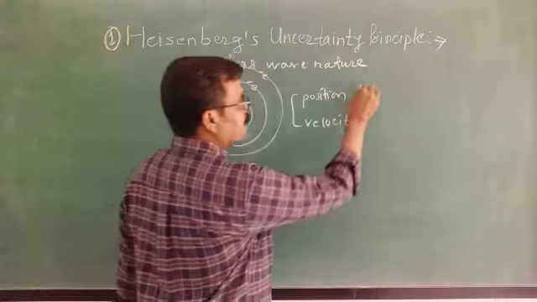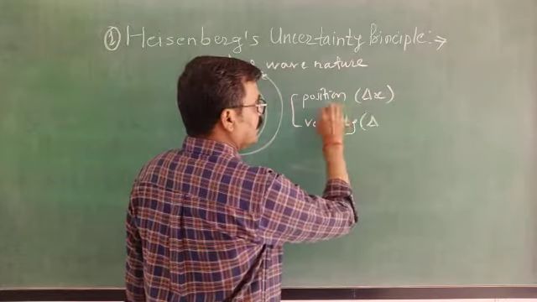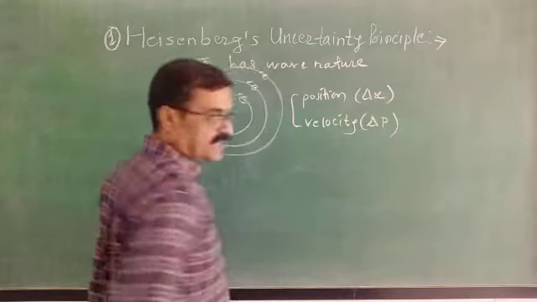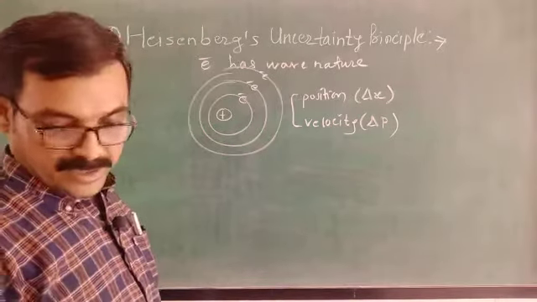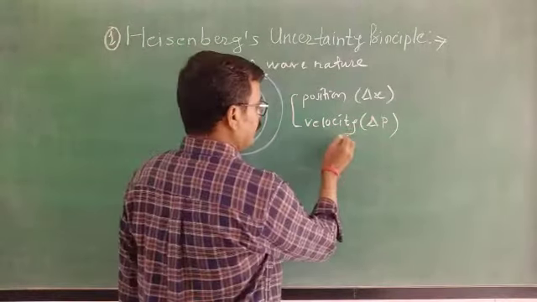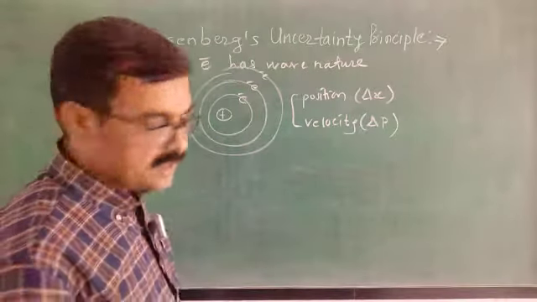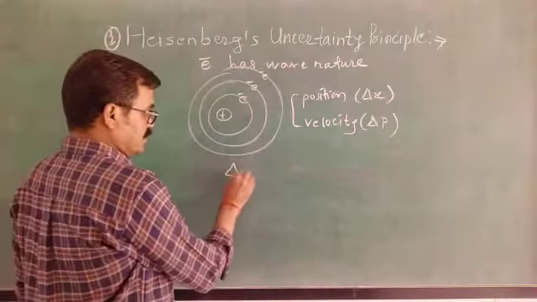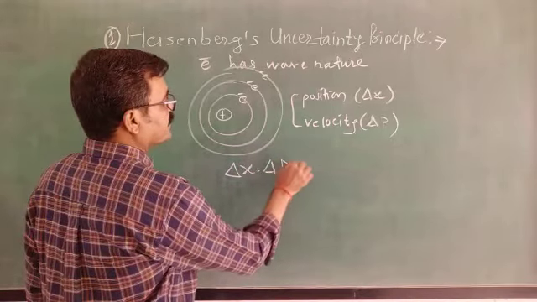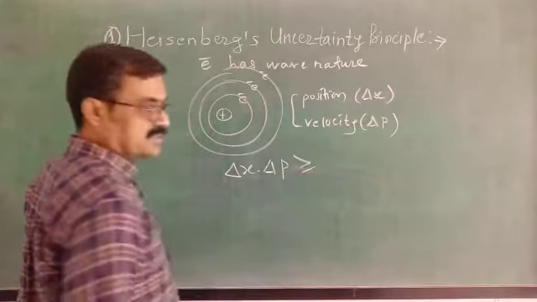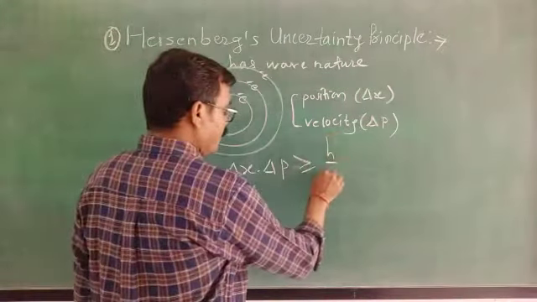Means if delta x is uncertainty in the position, and delta p is uncertainty in the velocity in terms of momentum, then this Heisenberg uncertainty principle is delta x into delta p is greater than or equals to h upon 4 pi.